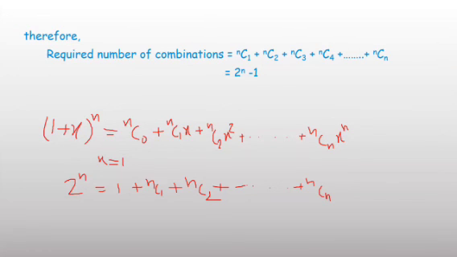It implies the value of nC1 plus nC2 plus nC3 up to nCn equals 2 power n minus 1. Therefore, in place of writing all values, directly we can apply the formula 2 power n minus 1, and you will get the total number of combinations.